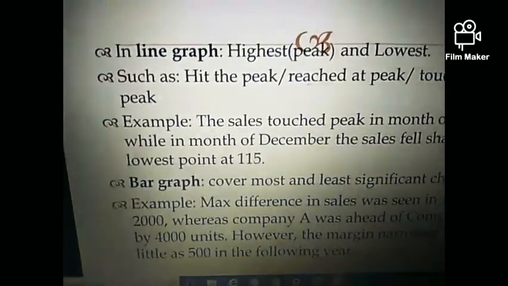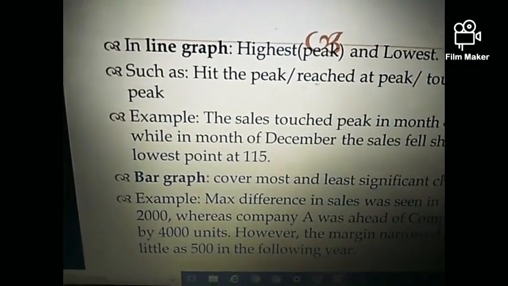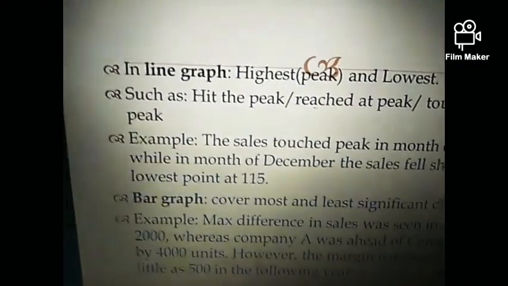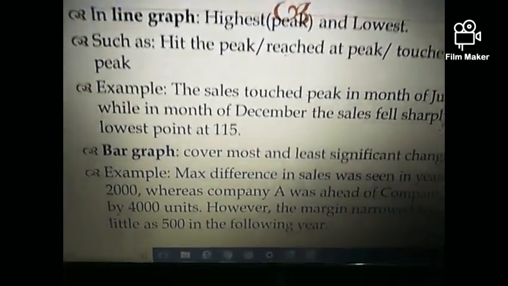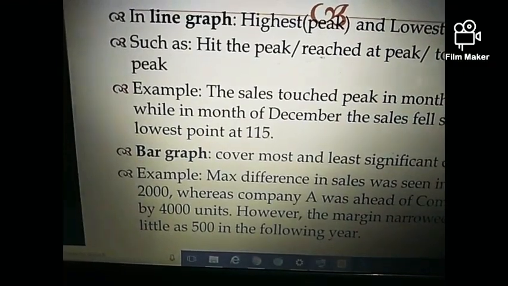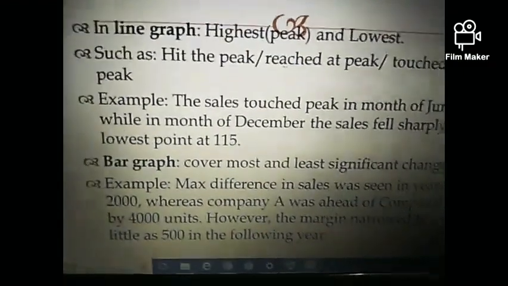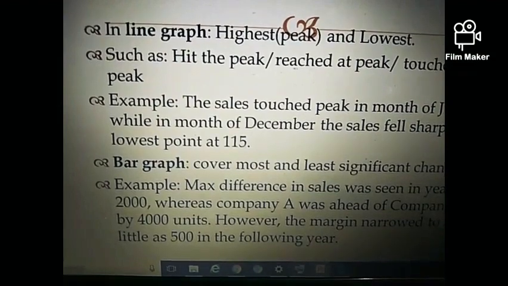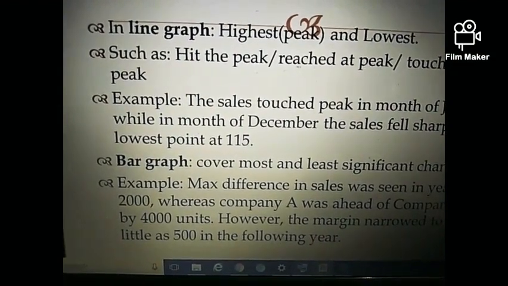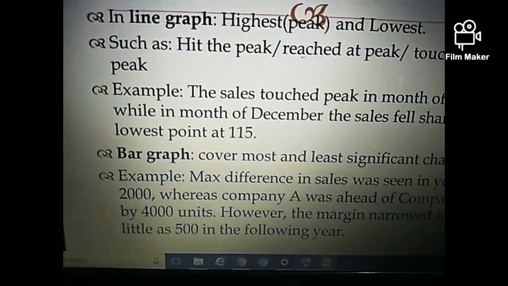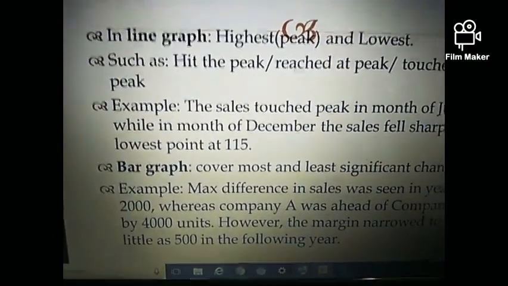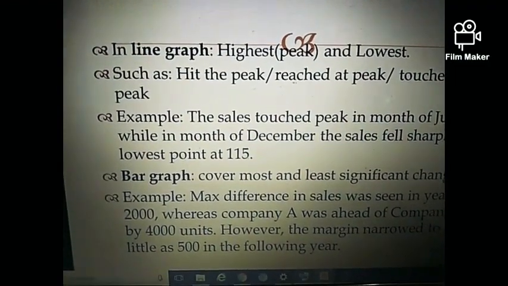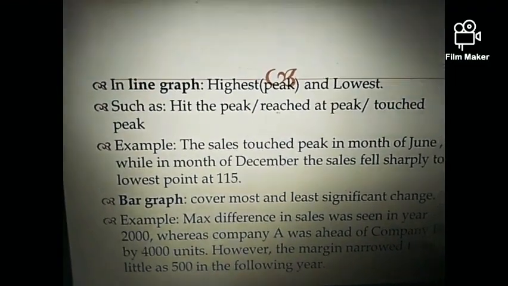And next, while writing the line graph, you guys should include the highest and lowest point. And in order to show the highest point, you can use the word peak. In order to mention the peak, you can write it like this: hit the peak, reach the peak, or touch the peak. Don't ever consider peak as a verb, so don't write like this: peaked. It is wrong. For example, the sales touched peak point in the month of June.